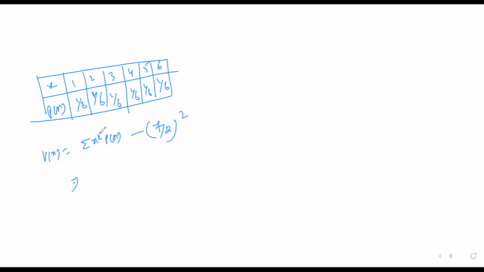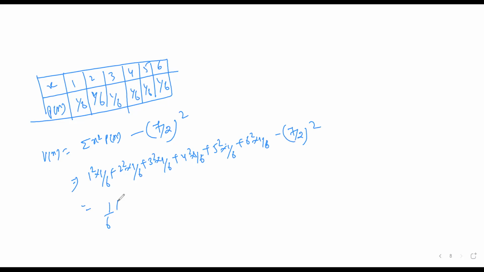Now you need to do a square and then multiply by the probability. So it's 1 square into 1/6, 2 square into 1/6, 3 square into 1/6, 4 square into 1/6, and 5 square into 1/6 plus 6 square into 1/6, minus 7/2 whole square. So 1/6 you take out outside.